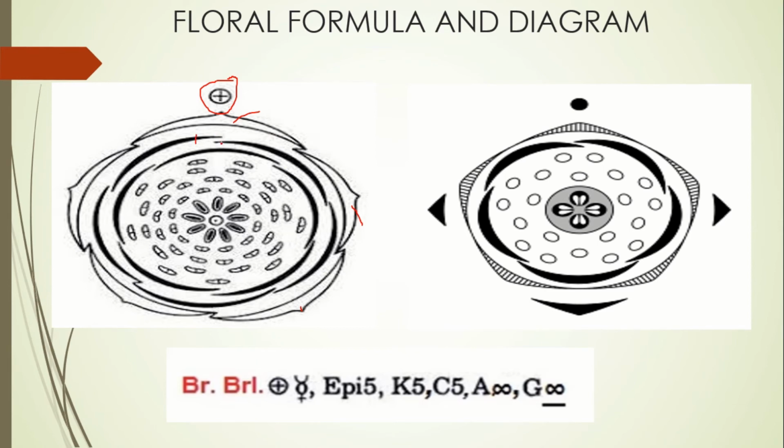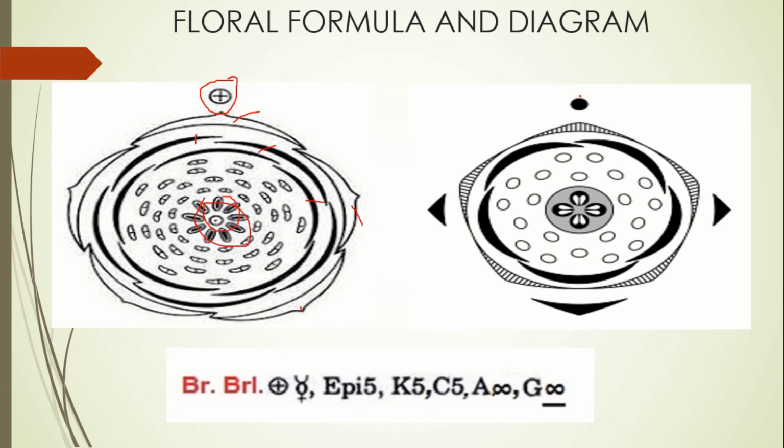We also have the petals, which are also numbered at 5. Then we have the androecium, as we all know, the collective term for the stamens of a flower. We also have the gynoecium, which is the innermost whorl of a flower, a multilocular structure that is indicated by these points.